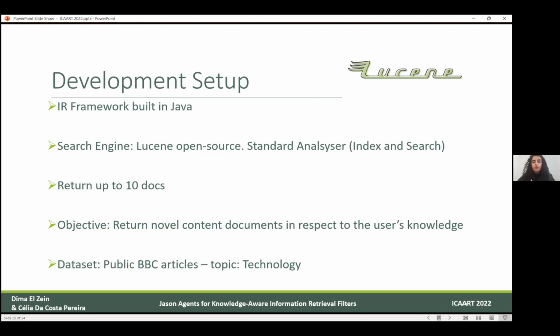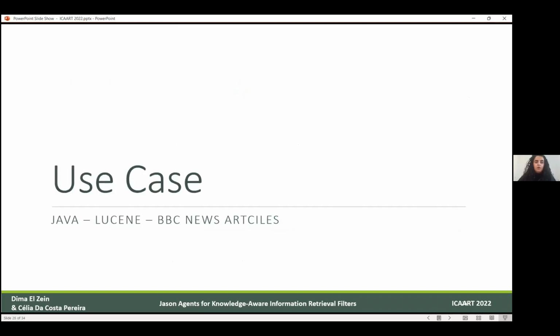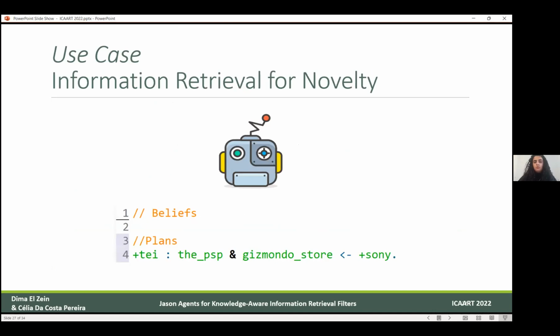The objective was to return documents that contain new information with respect to the user's knowledge. We selected one topic of a public BBC article, which was technology. Maybe it will be easier to relate to the real world with this use case. We assume that the agent just started its interaction with the user. So far, it doesn't know anything about the user's knowledge, so as we see, the beliefs are empty.